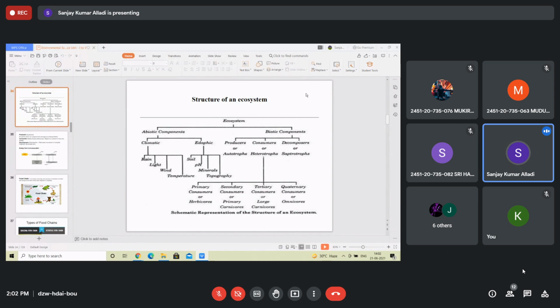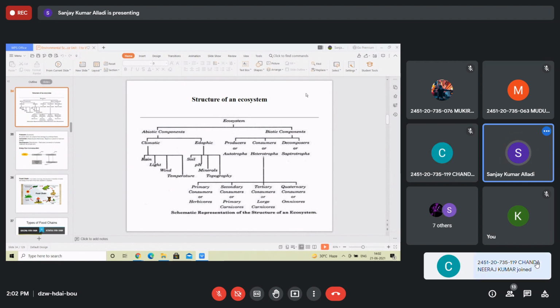Living and non-living things. Living means biotic, which possess life. Bio means life. Biotic means possessing life, having life. Abiotic means absence of life. So, what are these abiotic and biotic? There is a list, right?